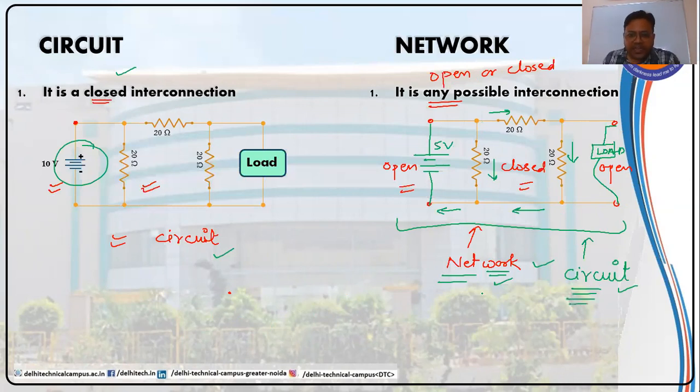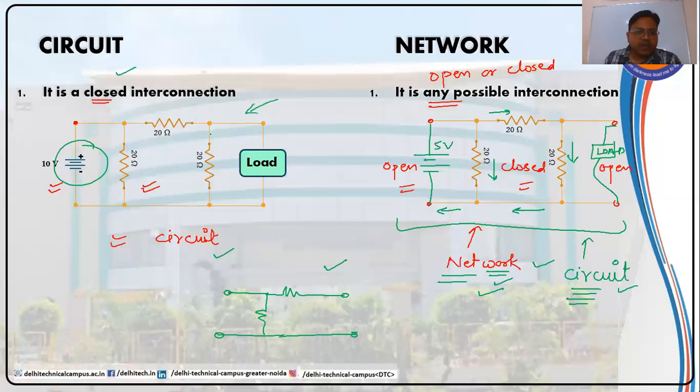So every circuit can be regarded as a network, but every network cannot be regarded as a circuit. See here, I have an interconnection, say like this. This is a network, but I cannot call it a circuit. But see here, in this particular example, it is a circuit. I can call this as well as a network. So every circuit can be called a network, but every network cannot be called a circuit.